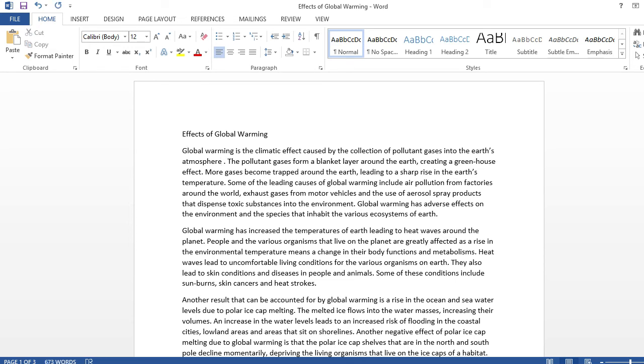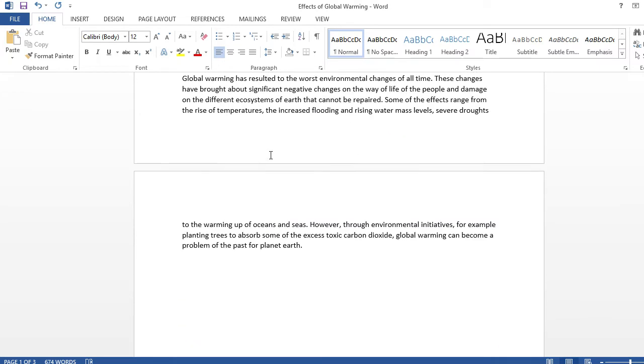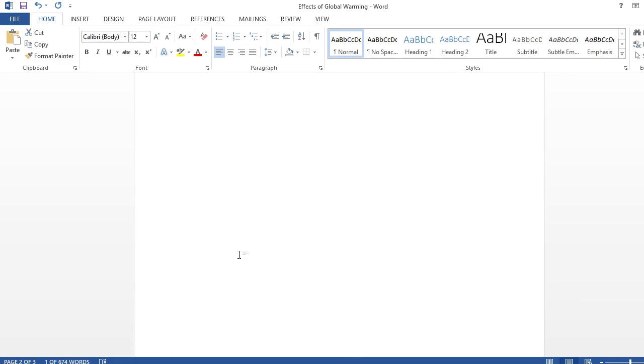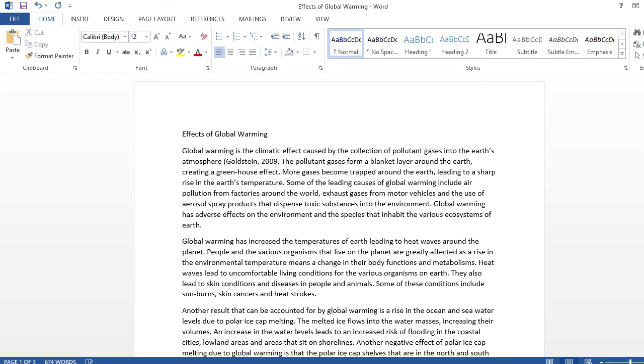So space, opening brackets, Goldstein, comma, and then as we can see, the year of publication is 2009, and then close.